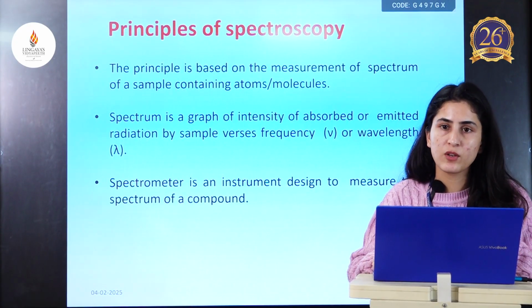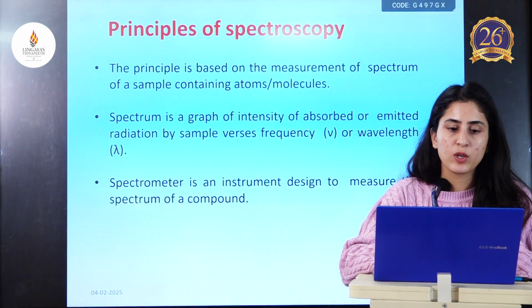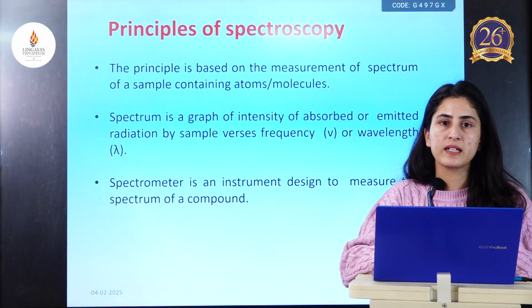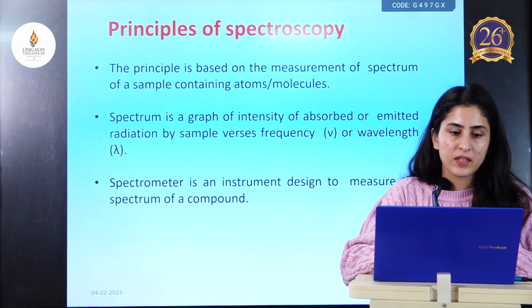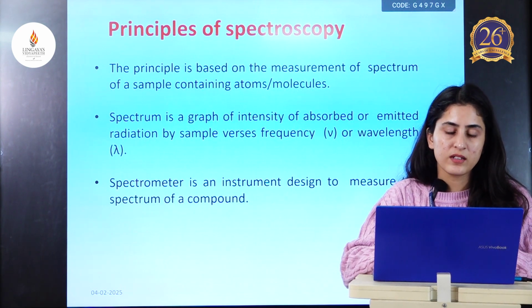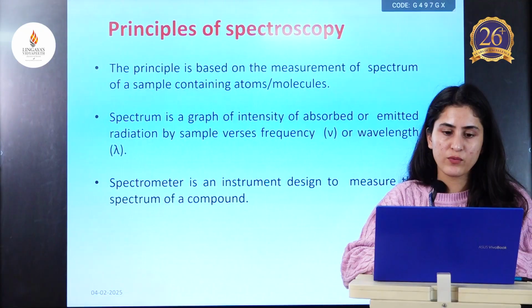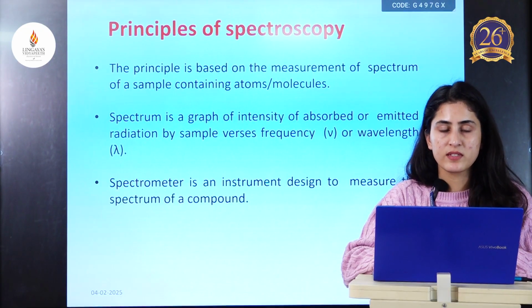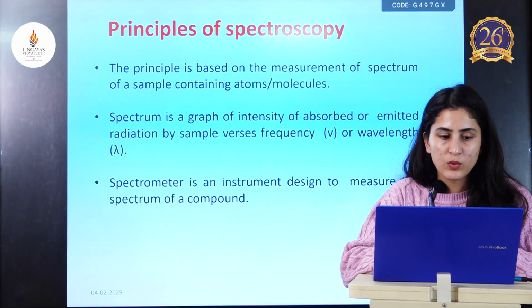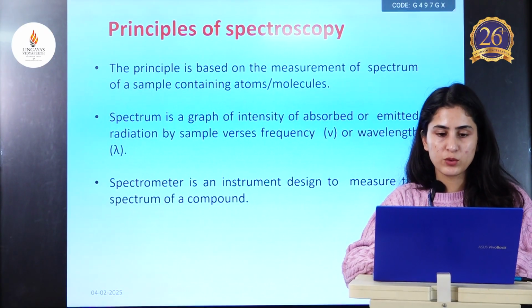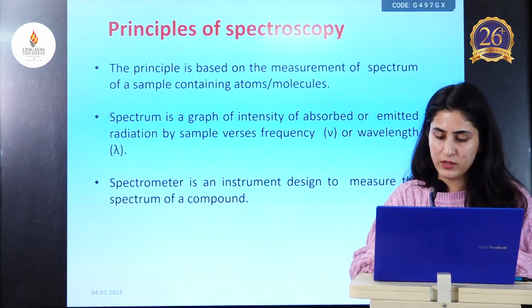Next comes principle of spectroscopy. The principle of spectroscopy is based on the measurement of spectrum of a sample containing atoms or molecules. The spectrum is a graph which is represented on the basis of intensity of absorbed or emitted radiation by sample versus frequency, which is denoted by nu, or wavelength, which is denoted by lambda. Spectrometer is an instrument which is designed to measure the spectrum of a compound.